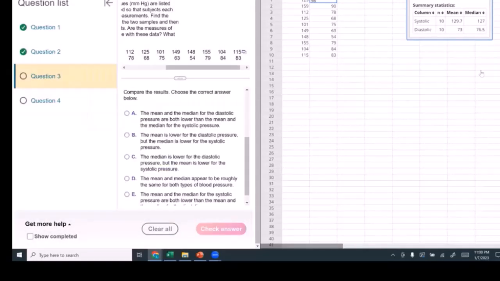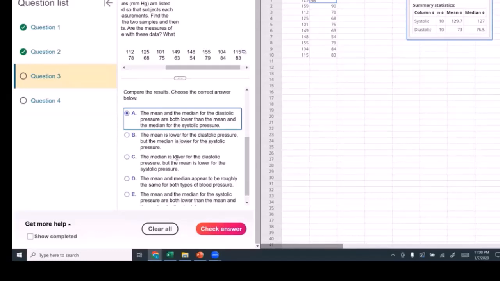Check answer. The mean and median for diastolic are both lower. That's true. Let's click that. The mean is lower for the diastolic, but the median is lower for, no, that's not true.